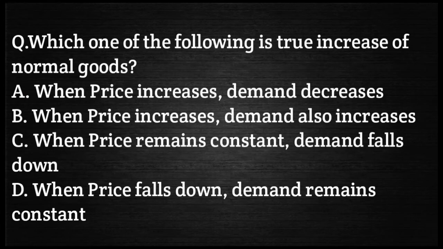Your next question is, which one of the following is true in the case of normal goods? Option A, when price increases, demand decreases. B, when price increases, demand also increases. Option C, when price remains constant, demand falls down. Option D, when price falls down, demand remains constant.